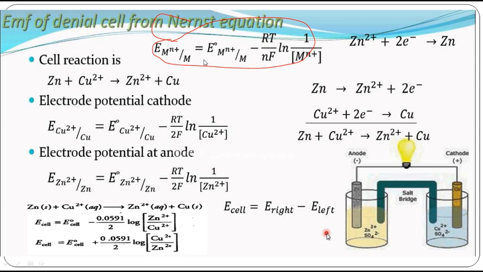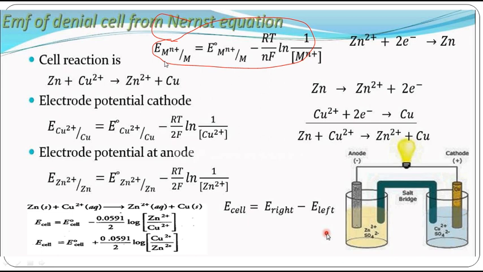Potential of a cell is equal to E naught cell. How to measure the E naught cell? E cathode minus E anode. That is the standard potential, is it not? So E cell is equal to E naught cell minus RT by nF ln 1 by M plus, or Mn plus. For any reaction, this is a precise equation to calculate the cell potential.